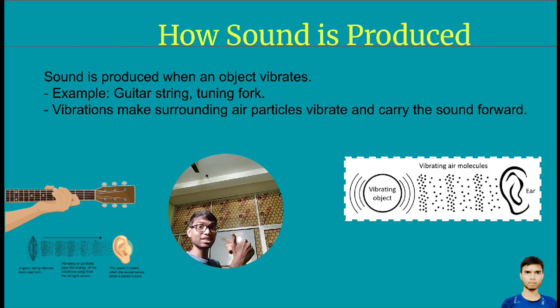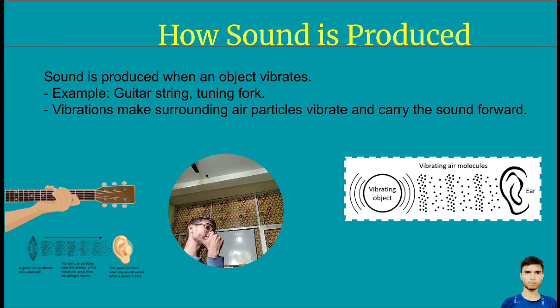Now what if air is at rest and vibration is happening? The object starts vibrating. Then what will happen? Air which is at rest will come into motion when vibration is produced by using two objects. Are you understanding?